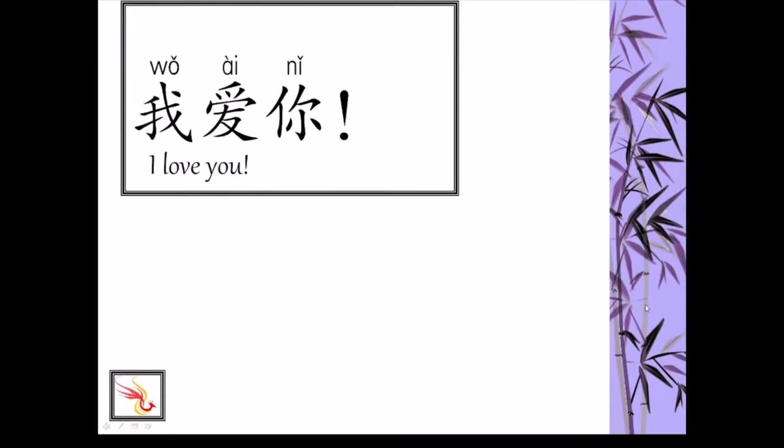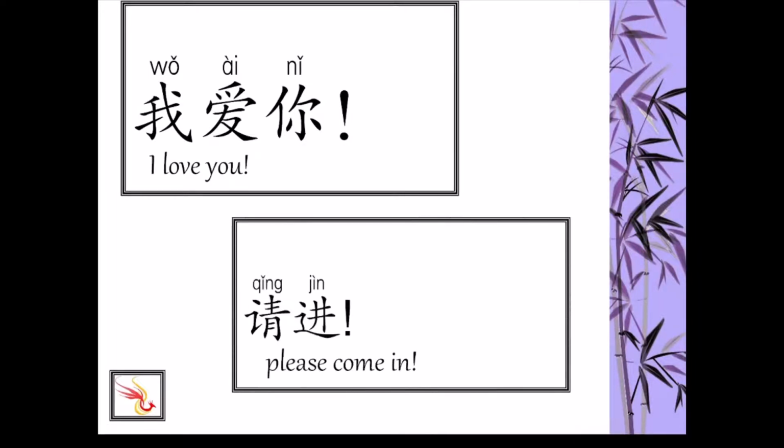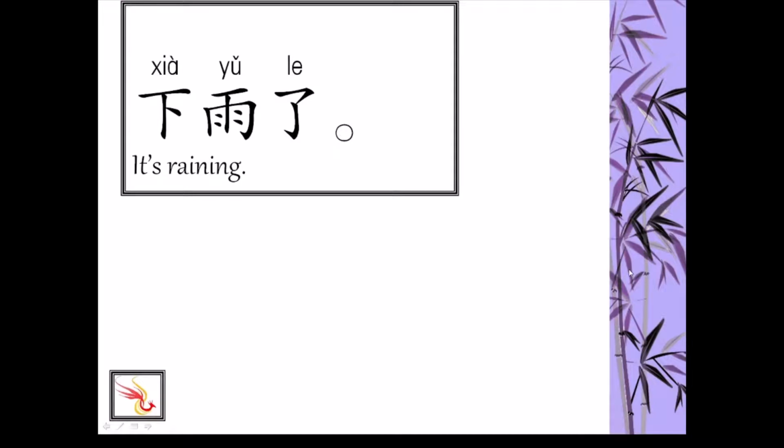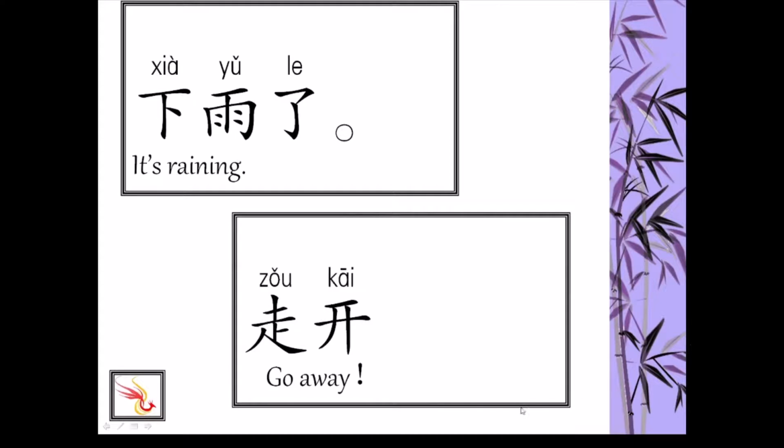我爱你. 爱 to love. 我爱你. 请进. 请 please. 进 in. 请进. 下雨了. 下 is down. 雨 is rain, with the raindrops. 下雨了. Down came the rain. Implied is raining. 走开. 走 to walk. 开 to leave. 走开.